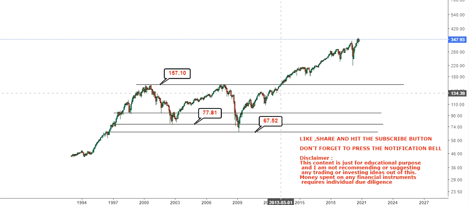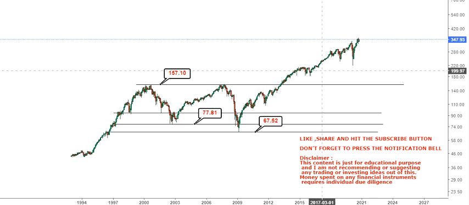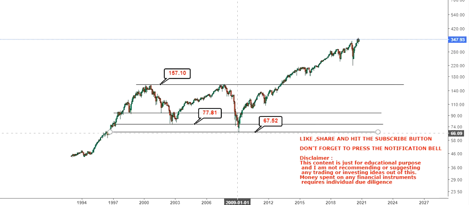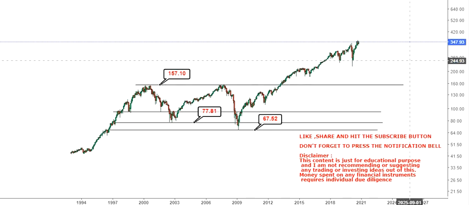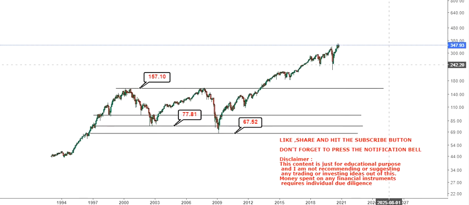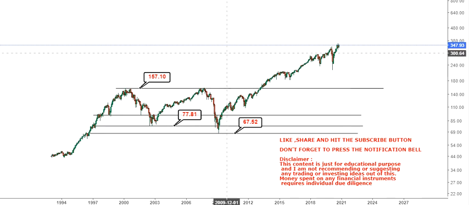Now, this is a rally which has technically started from 2013, a fresh rally. If you want the rally to be continued from 2009, obviously this is a trend, but a fresh rally has started from 2013. So technically it's a 7-year-old rally, rather than somebody saying that it started from the depth of 2009 and it's already been 11 years. So it is just a difference of opinion.